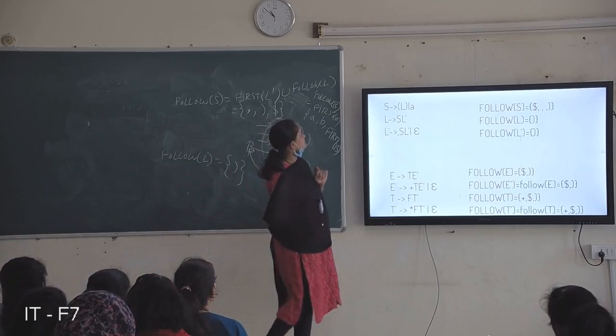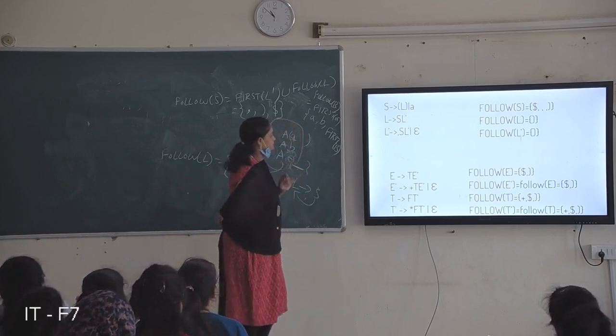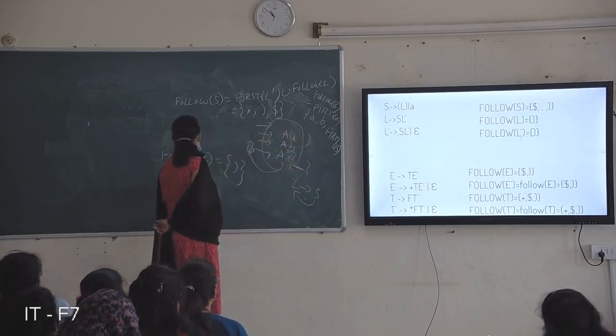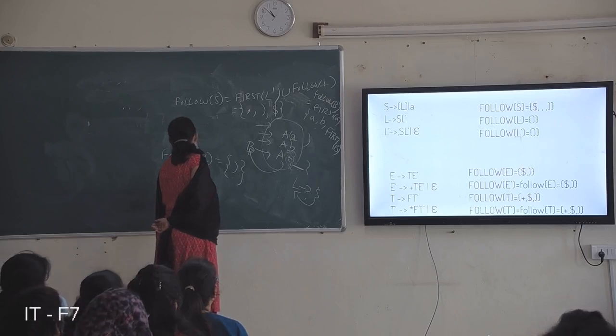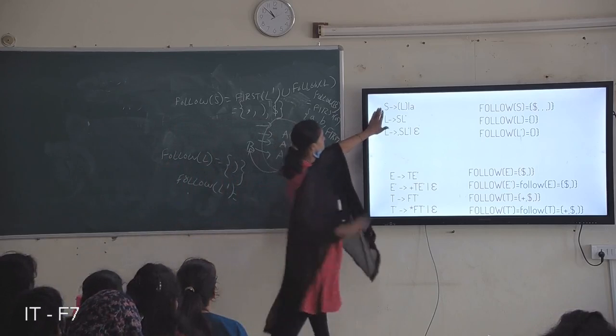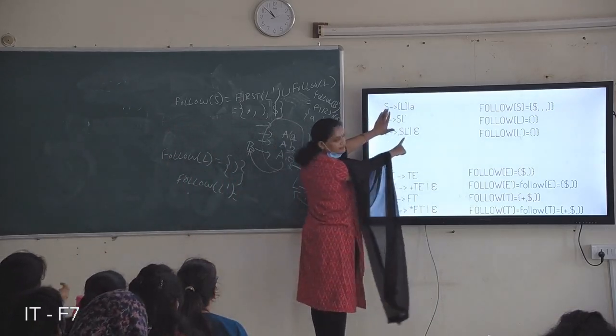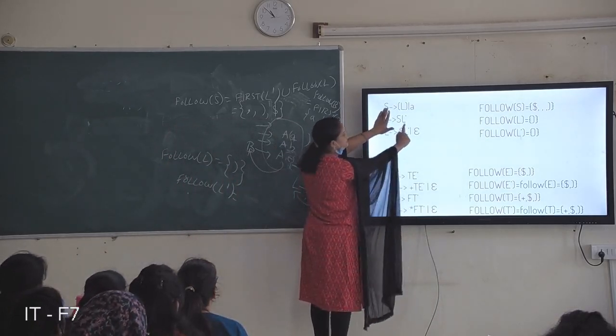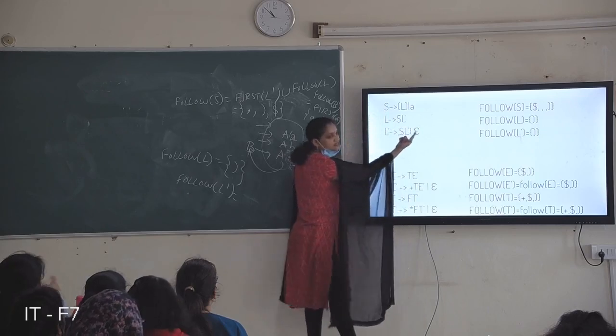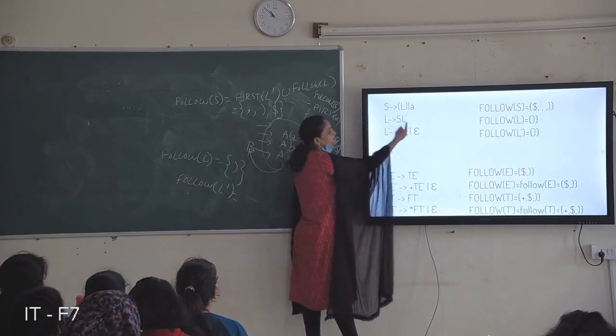And what is follow of L dash? Where is L dash? Here it is. Follow of L dash is nothing but there are no symbols after L dash, right? Automatically follow of L becomes follow.